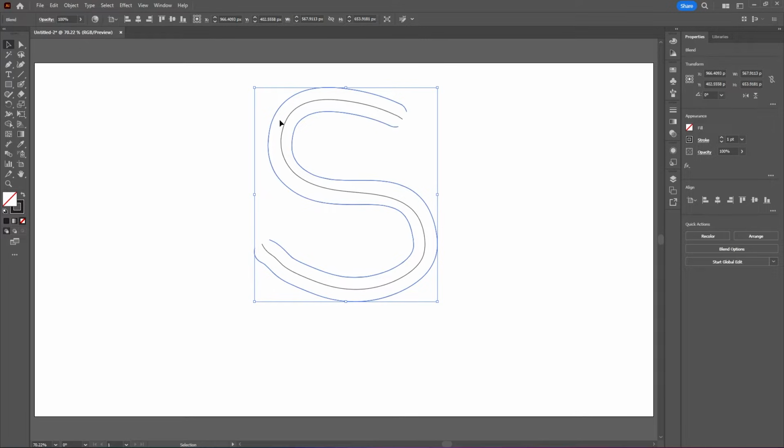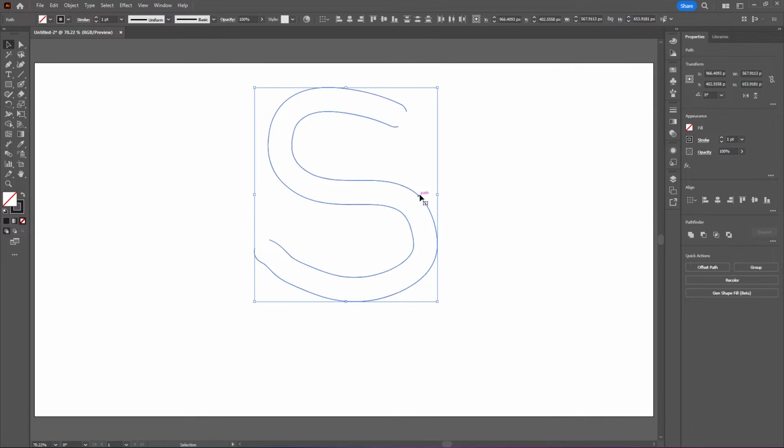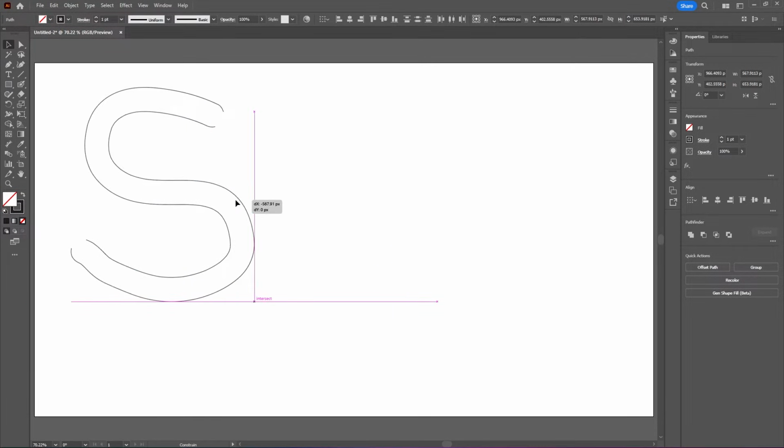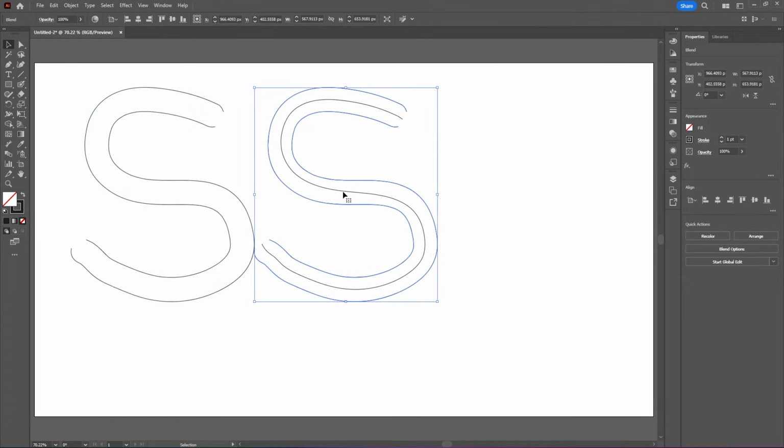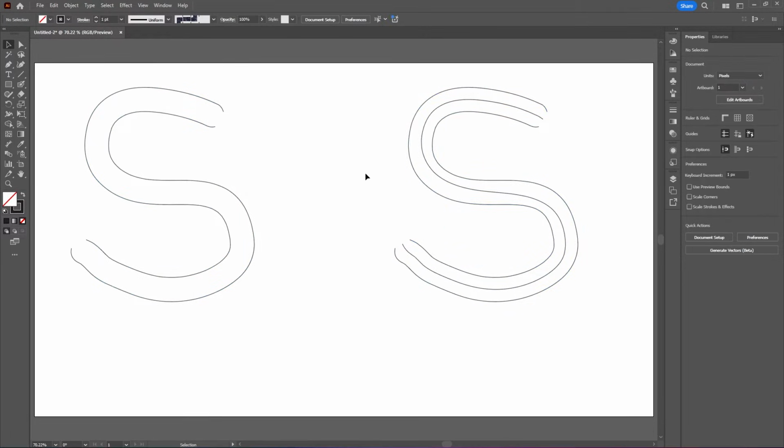And as you see, that makes a path right in the center, although it's not perfect. As you see, the spacing is not even on both sides. So a quick fix for that, and let's just copy this, undo this, and then I'll drag this shape over to the side, and then I'll just paste this shape here so we can compare the difference.